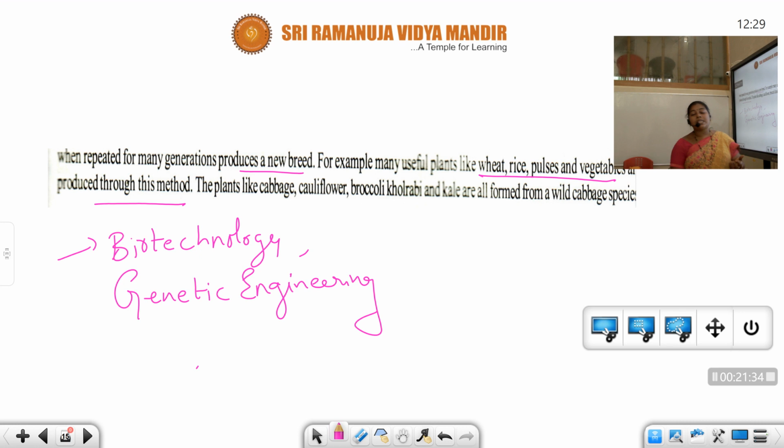So I think as the population increases, the demand for food products is also increasing. To meet that demand, farmers as well as agriculture scientists are finding new methods and new technologies to increase production levels. Plants like cabbage, cauliflower, broccoli and kale are formed from the wild cabbage species.